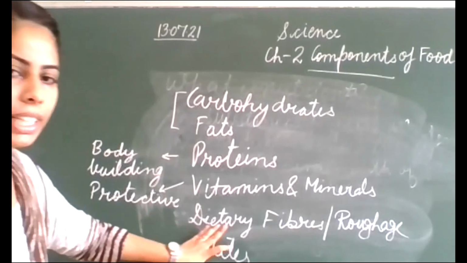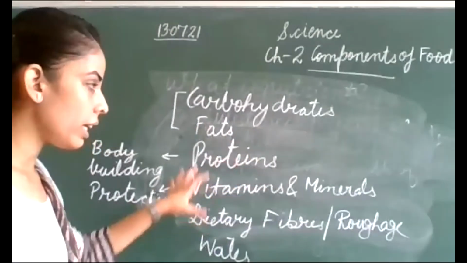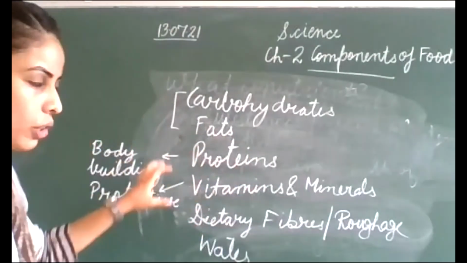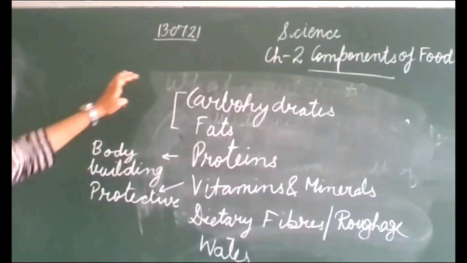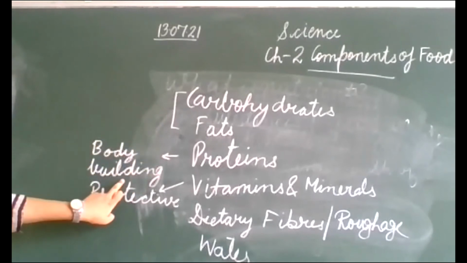And next are the dietary fibers and roughage. In detail, we will study. Okay, I'm just giving you a short review about these. Carbohydrates and fats are the energy giving food. Protein is bodybuilding.